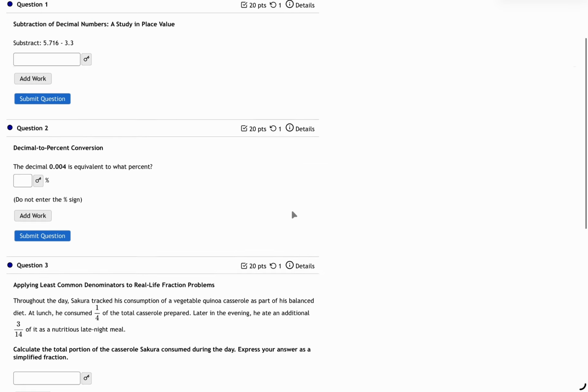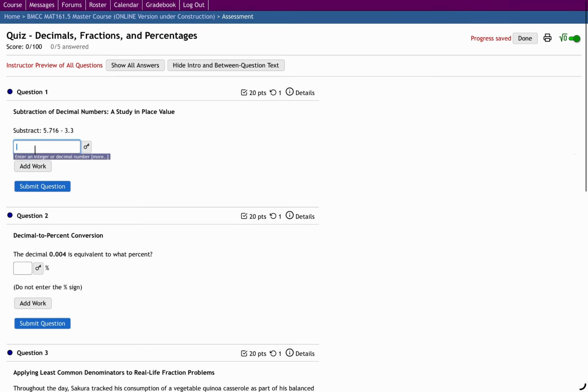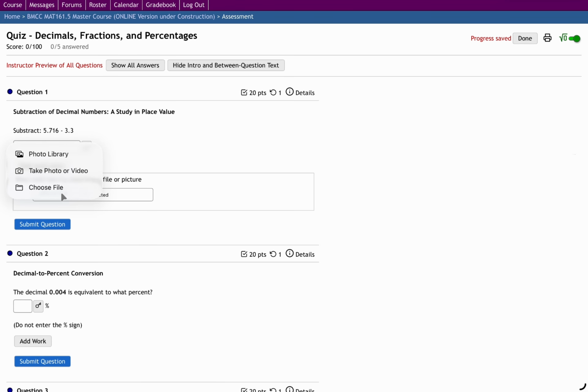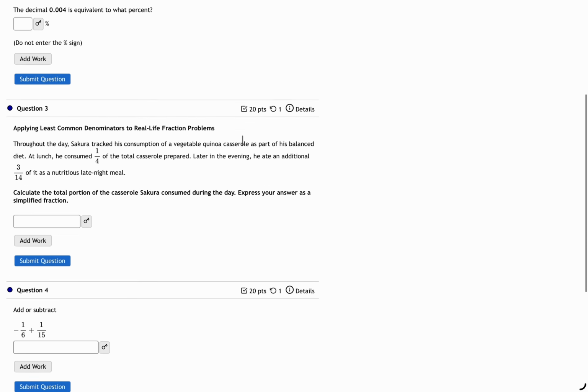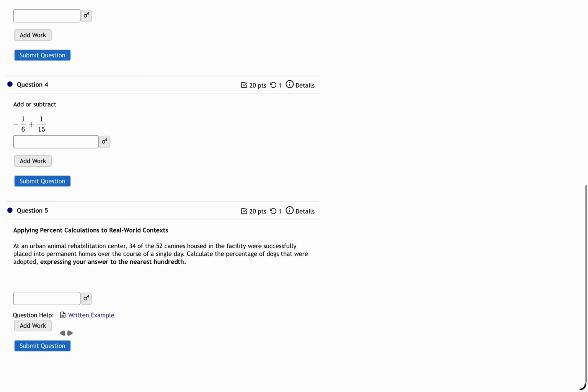There is one try for each question. If you had the answer wrong, you still have the chance to include your work by taking a picture of your work on paper. That way the professor is able to see where you made the mistake and give you partial credit. Later you have to submit it.